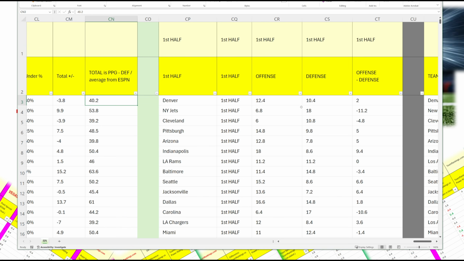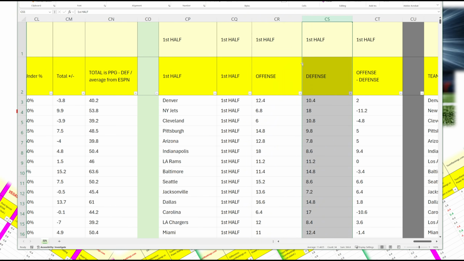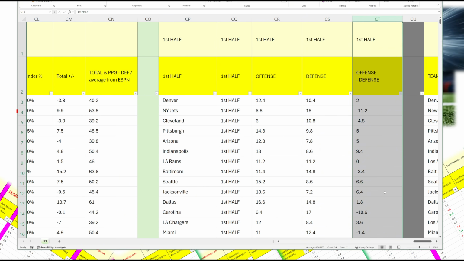Let's say you have a team that's really, really good against a team that's very, very weak. You may want to bet the first half. You're expecting the much stronger team to get out in the lead, maybe 14-0 in the first half, and then they'll just maintain the lead. Those are scenarios that happen, so it's good to have first half information. So offense, defense, these are points per half, and then offense minus defense.